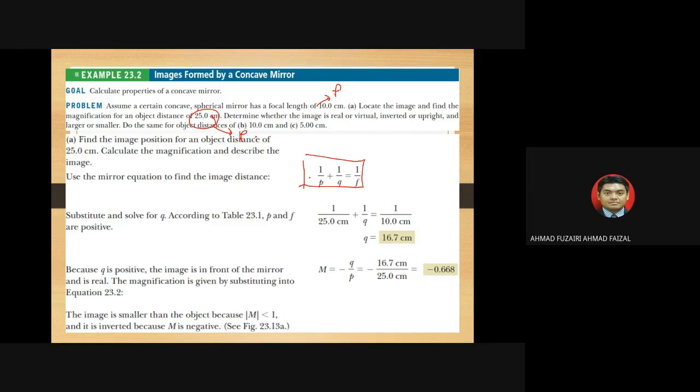That is because the focal length is negative. Don't bother about it because this is the general equation. But remember, if you want to use the general equation, you must also use the sign convention.